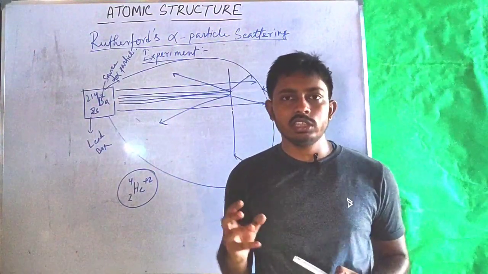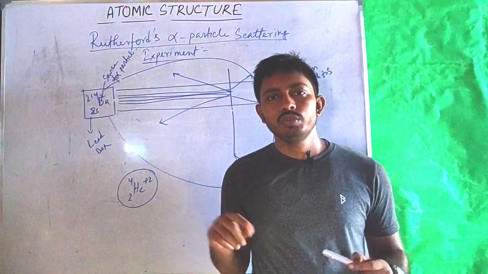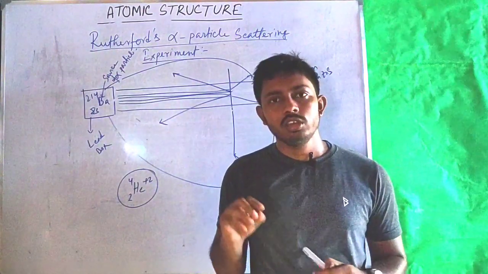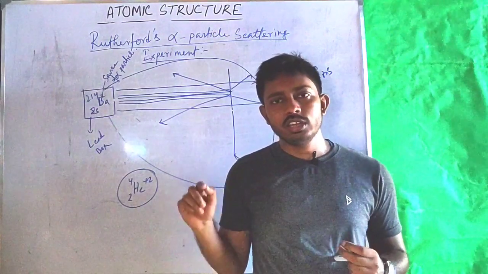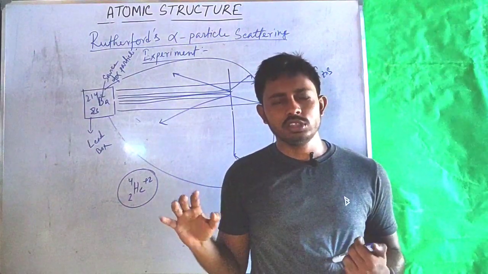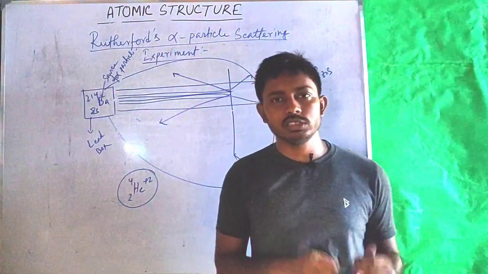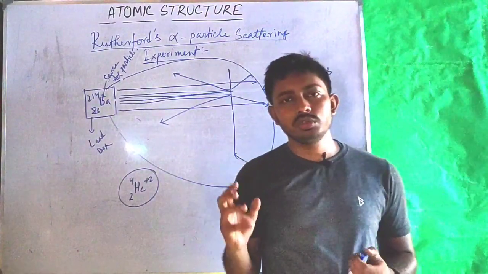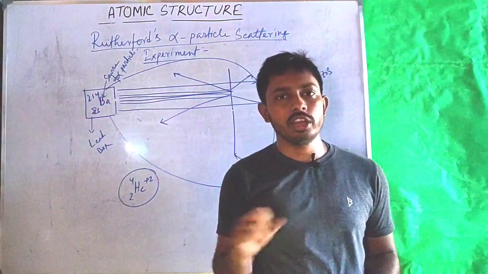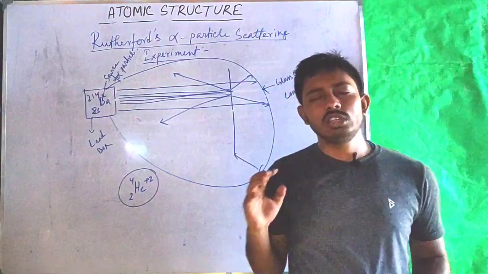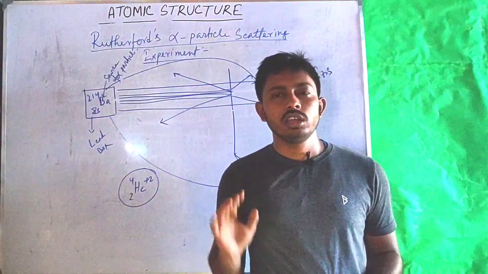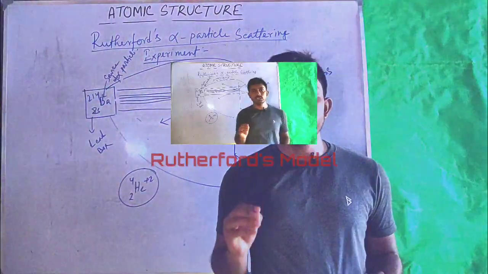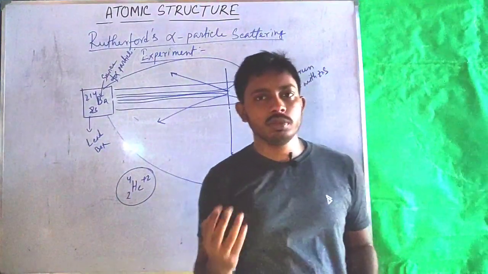If the nucleus is a tennis ball, then the atom will be a field with a radius of about 5 kilometers. So you can understand how big it is and how small the nucleus is with respect to the whole atom. Based on these observations, Rutherford put forward his atomic model, Rutherford's atomic model.